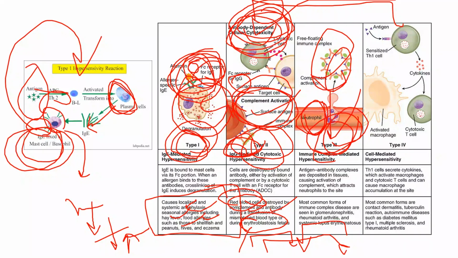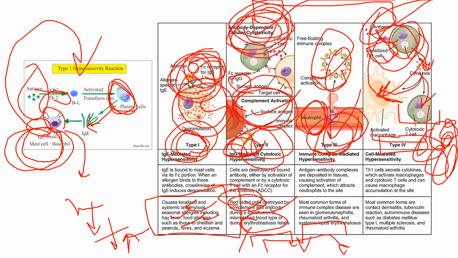And type 4. In type 4, Th1 cells are sensitized: if there is an antigen, it binds to the receptor of the T helper cells and the Th1 cells become sensitized. After sensitization, they release cytokines, and these cytokines activate macrophages, which are antigen presenting cells, and also activate cytotoxic T cells.